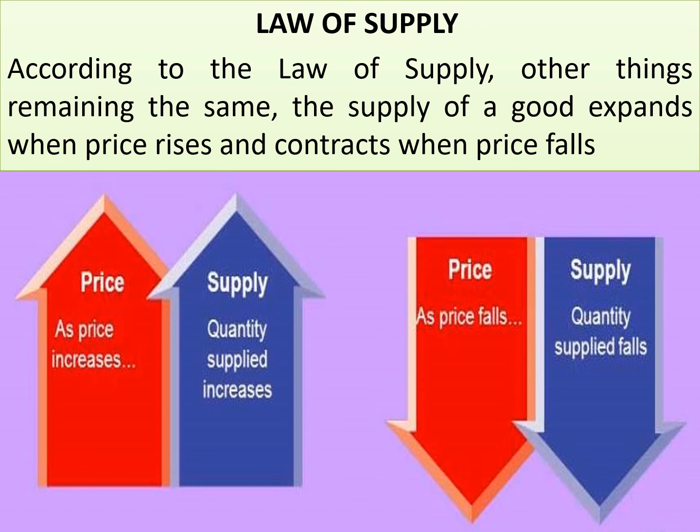If you remember, the law of demand used to say that price and demand are inversely related to each other, but over here, price and supply are directly related to each other. As price increases, quantity supplied increases. In the similar way, if price falls, quantity supplied falls. So this is the law of supply.